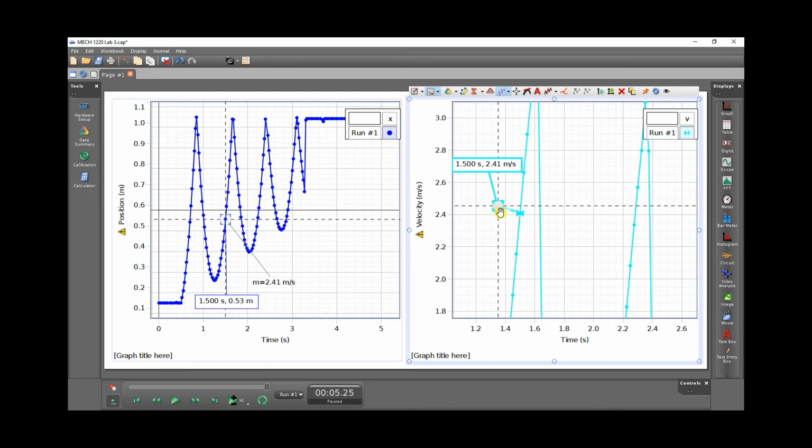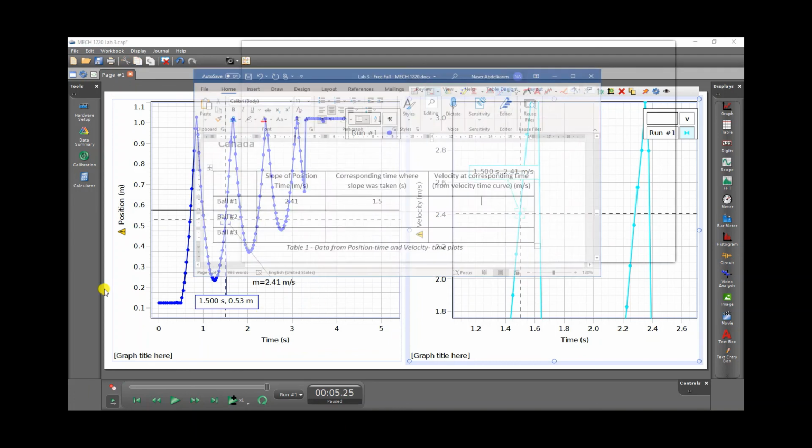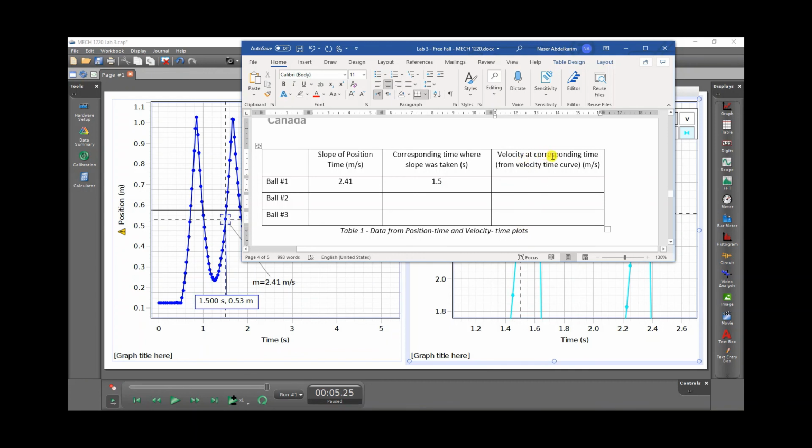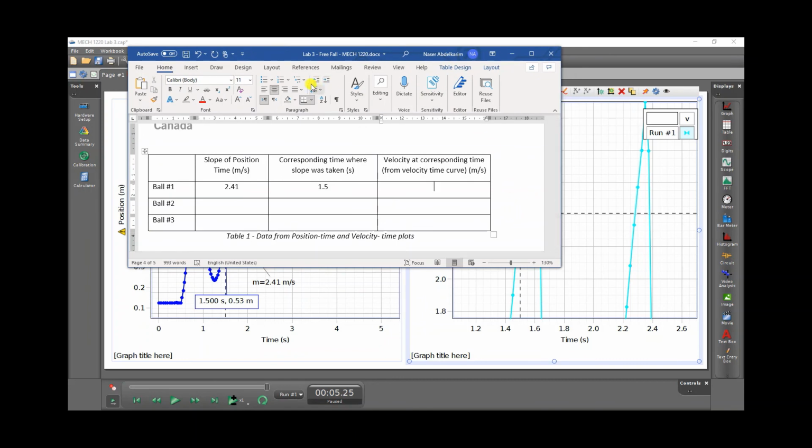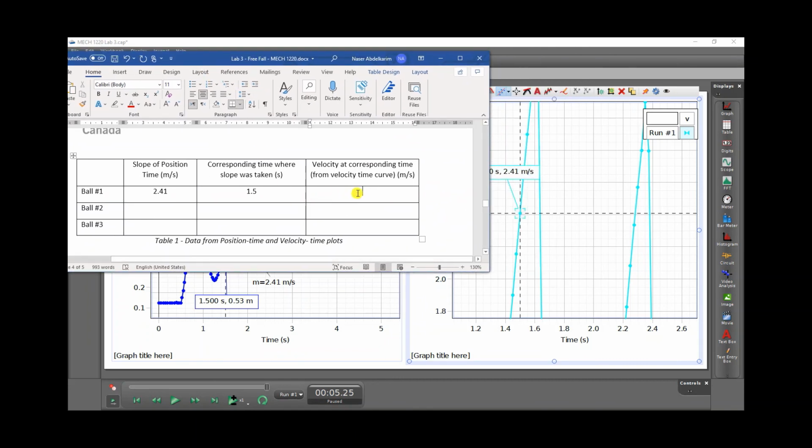So I'm looking for this point here, 1.5 seconds, and the velocity, and what it's asking is the velocity from the velocity time curve here, which is 2.41.